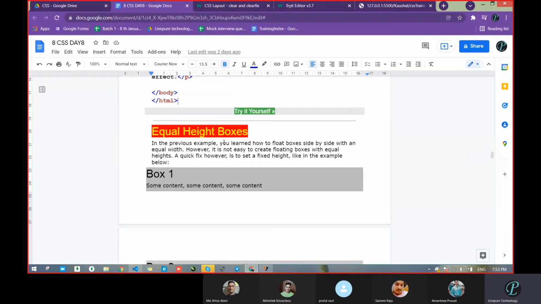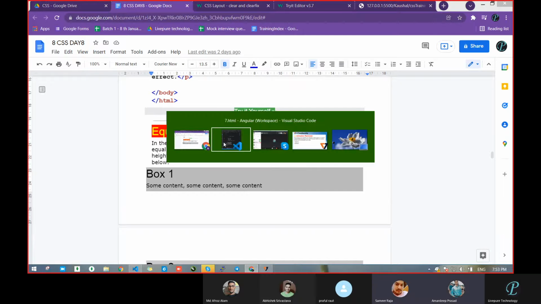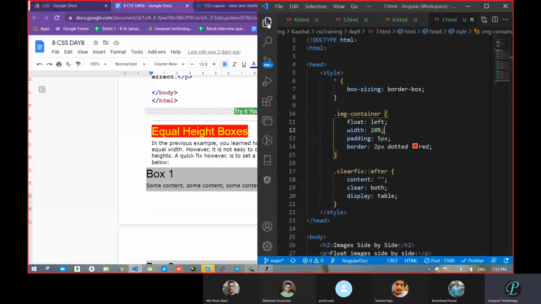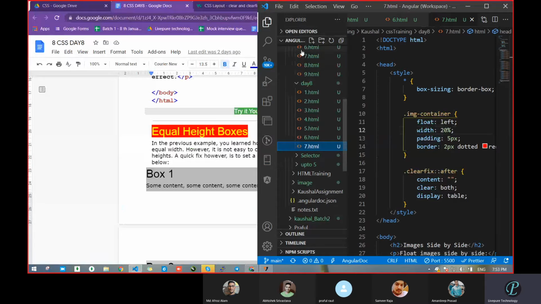Now, equal height box. Anyone have an issue? No issue. Okay. So once you try to make a gallery section of your website or assignment, you will get this too much. Then it will be helpful.